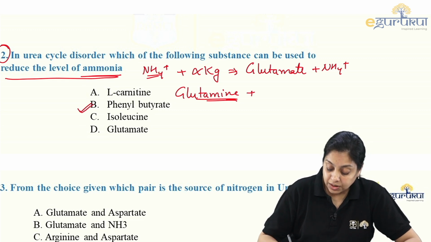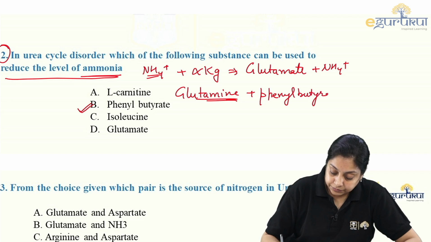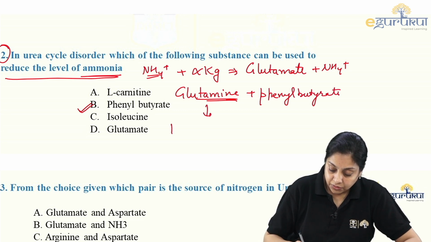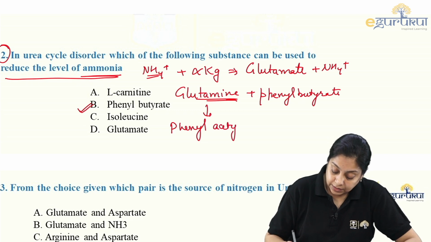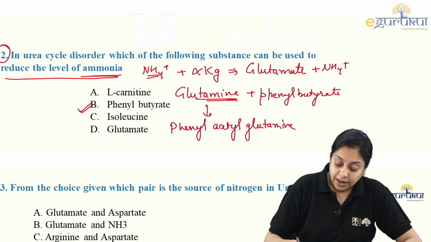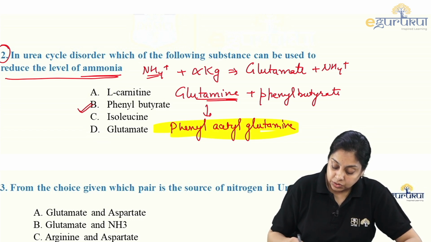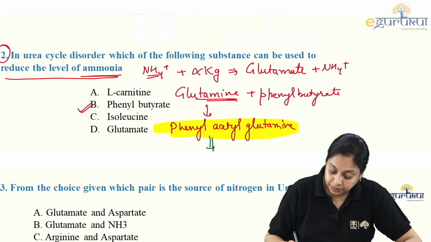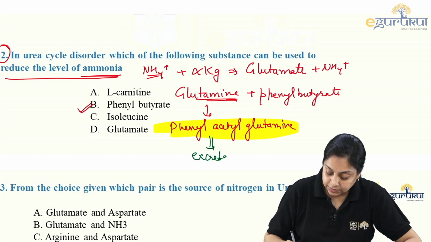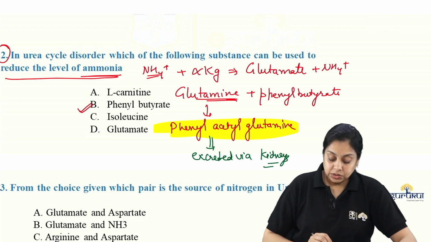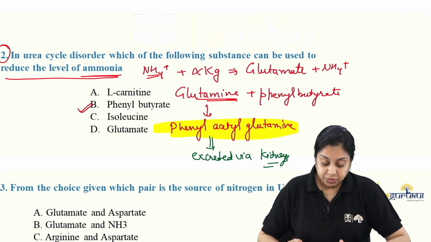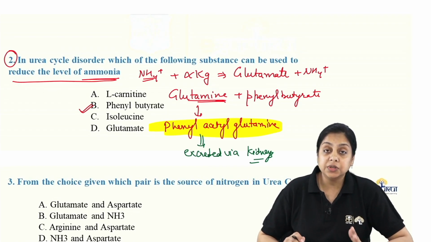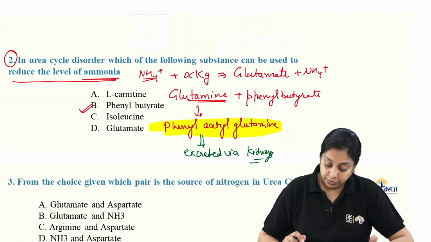Glutamine combines with phenylbutyrate and forms phenylacetyl glutamine, and this compound is soluble and can be excreted via the kidneys. So phenylbutyrate is given to reduce the level of ammonia, or to treat hyperammonemia.